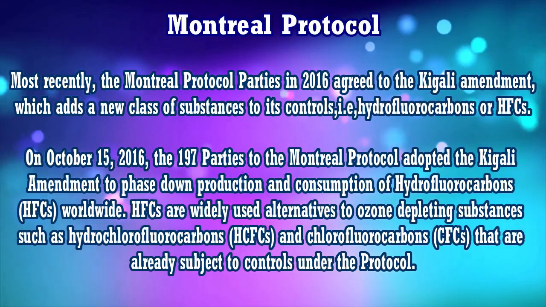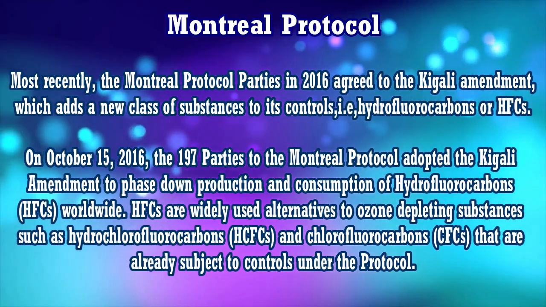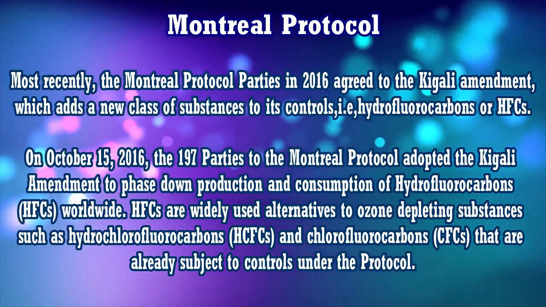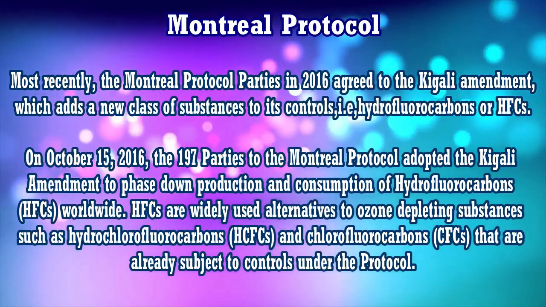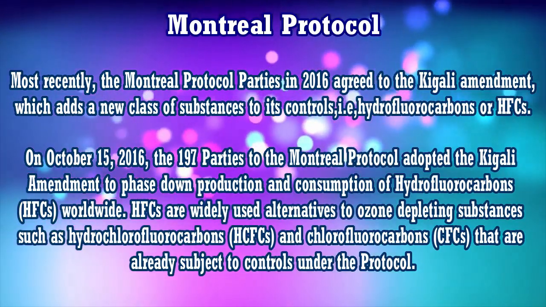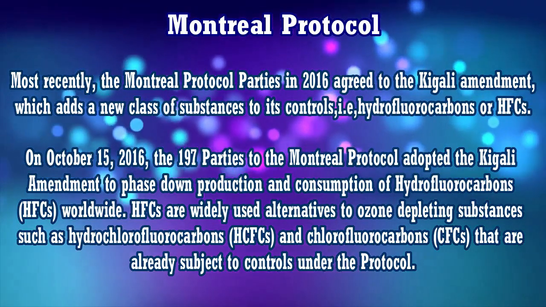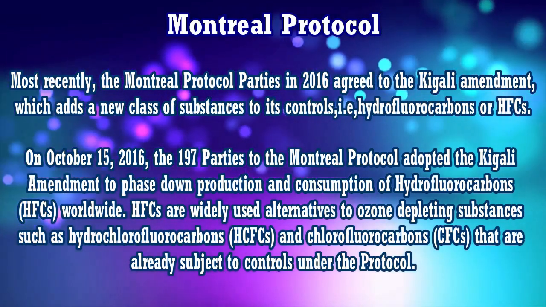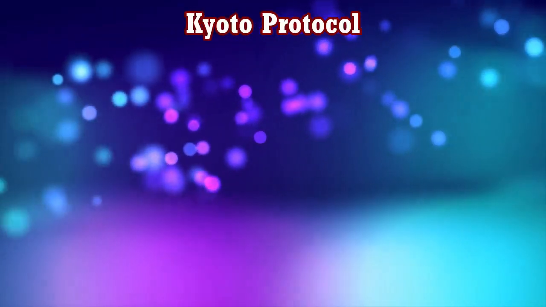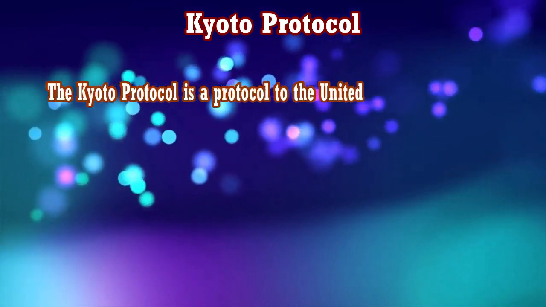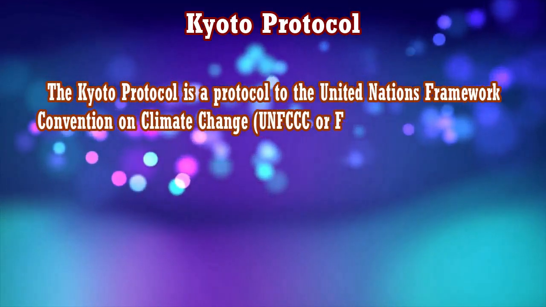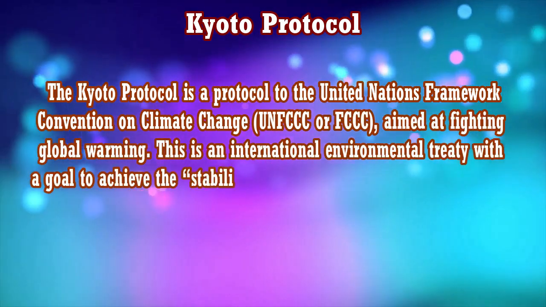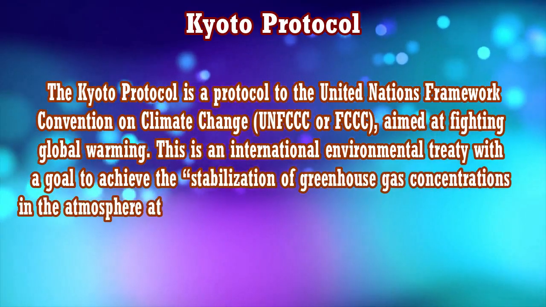So it basically aims to minimize the release of greenhouse gases, right? What greenhouse gases are and what global warming is, we are not discussing here. After 1-2 lectures, there is air pollution and control, where we will study these two topics in detail. Now the International Environmental Treaty, with a goal to achieve the stabilization of greenhouse gas concentrations in the atmosphere, has been signed by the countries under this Kyoto Protocol. This Kyoto Protocol was adopted in Kyoto, Japan on 11th December 1997, and it came into force on 16th February 2005. 191 countries have signed the protocol till April 2010.